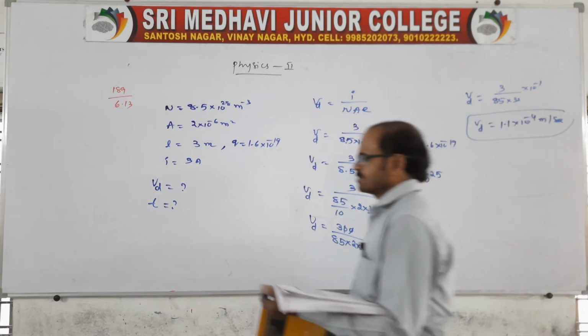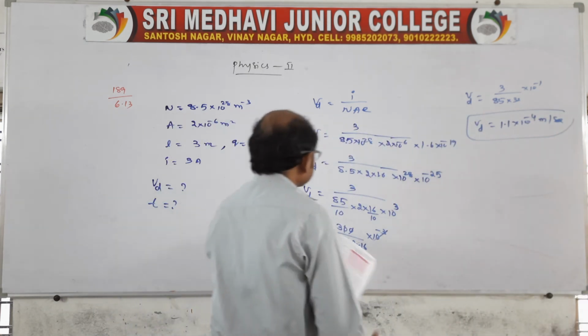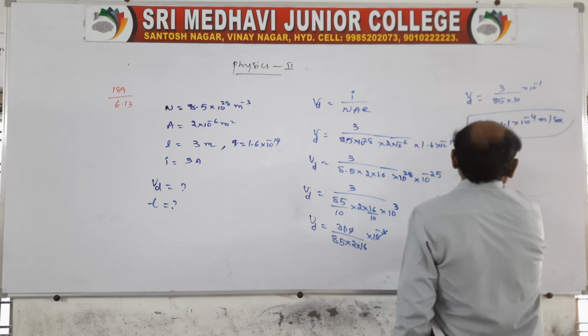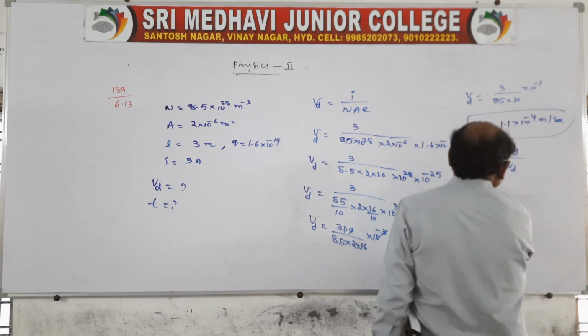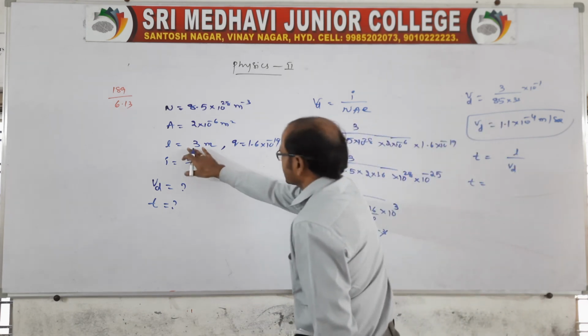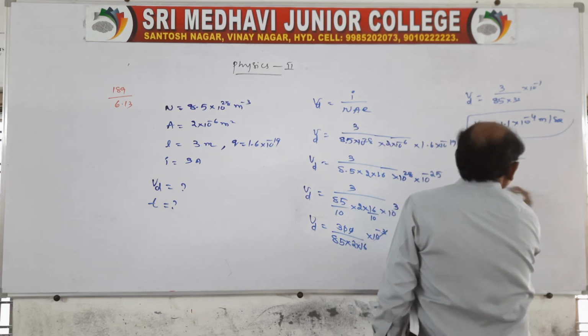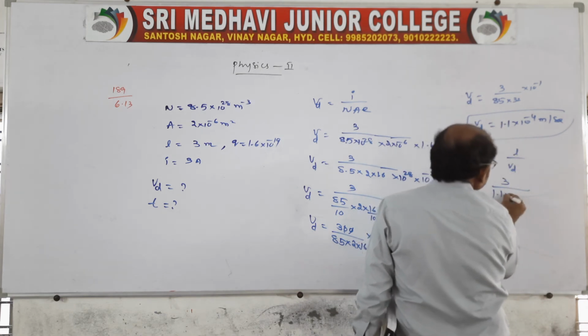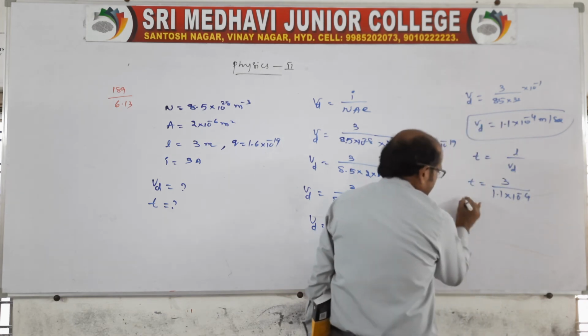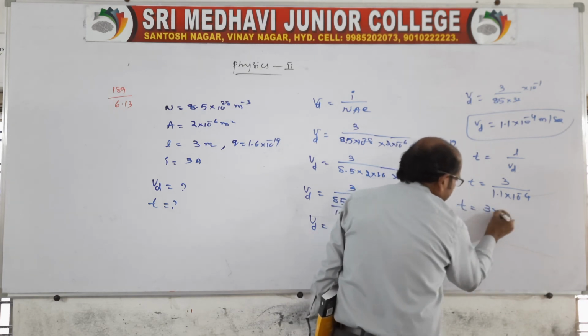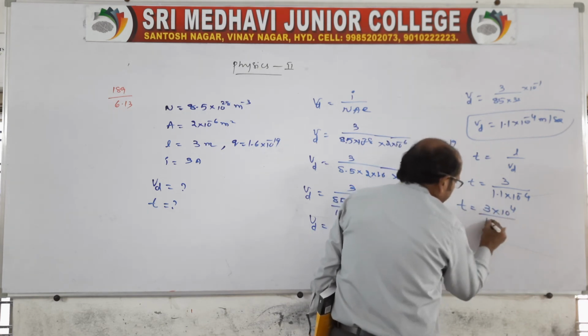Now he is asking for the time taken. The time t is equal to the length of the conductor divided by the drift speed. The length of the conductor is 3 meter, and the drift speed is 1.1 into 10 power minus 4. So t is equal to 3 into 10 power 4 by 1.1.